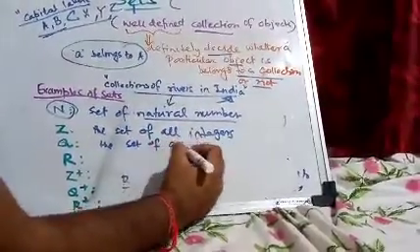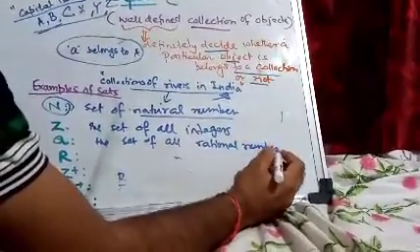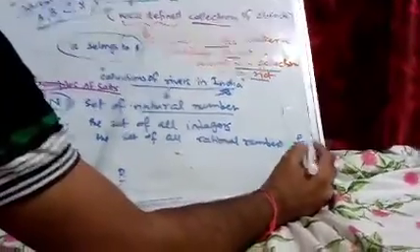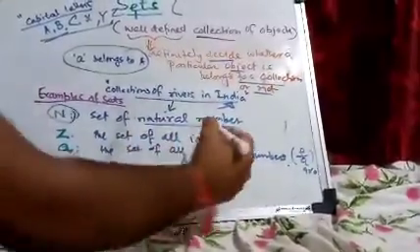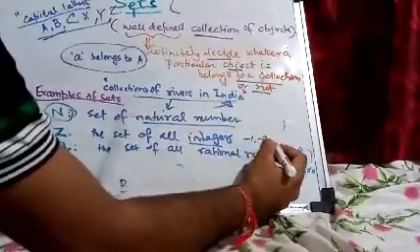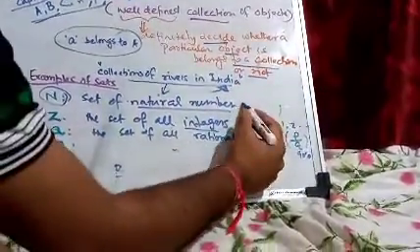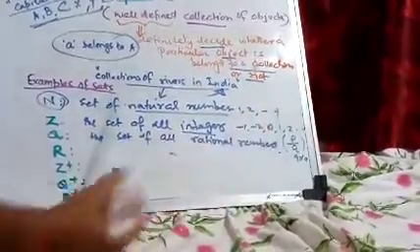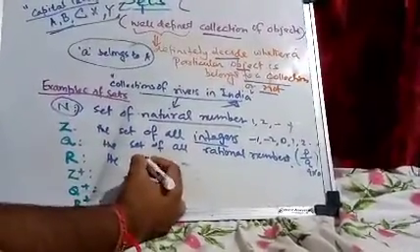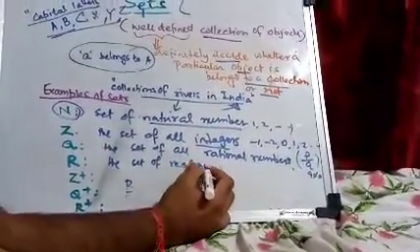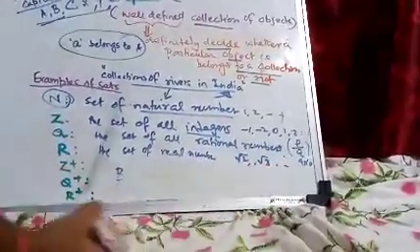Rational numbers are numbers represented as p by q, where q is not equal to 0. You have studied this in your previous class. Integers are negative numbers, positive numbers and 0. Natural numbers always start from 1, 2, 3. R is the set of real numbers, which also include root 2 and root 3.